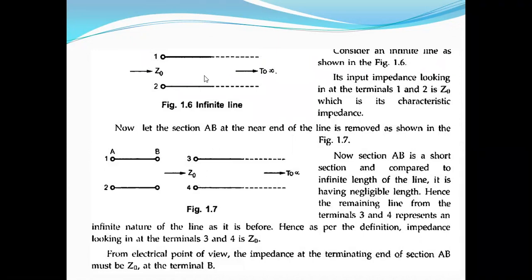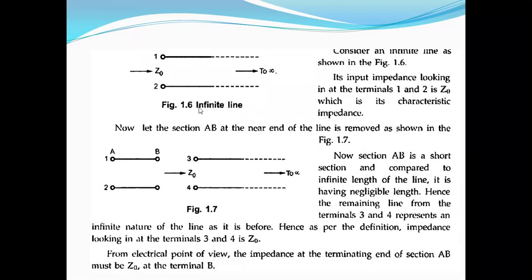Now you see, suppose this finite line is terminated here. What is the impedance offered by this infinite line? It is Z naught. The same thing is terminated here, so the finite length is terminated with Z naught. The same Z naught is offered as the input impedance of the infinite line.